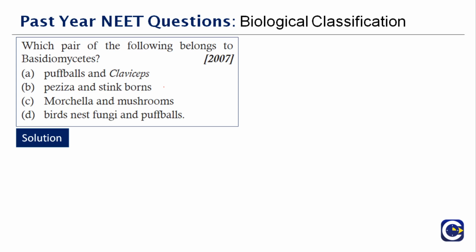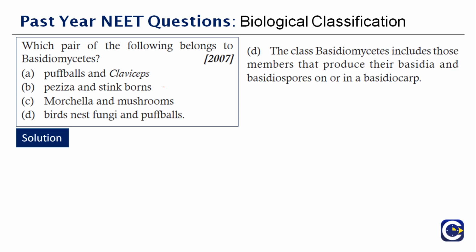So here, which pair of the following belongs to basidiomycetes? The correct answer is bird nest fungi and puffballs. The class basidiomycetes includes the members that produce their basidia and basidiospores in the basidiocarp.